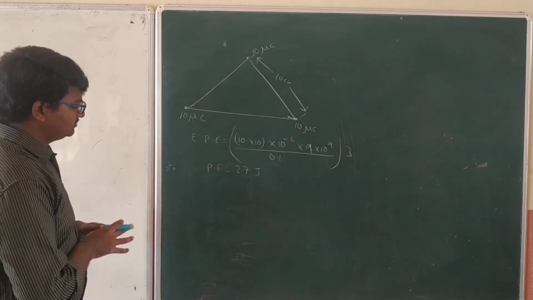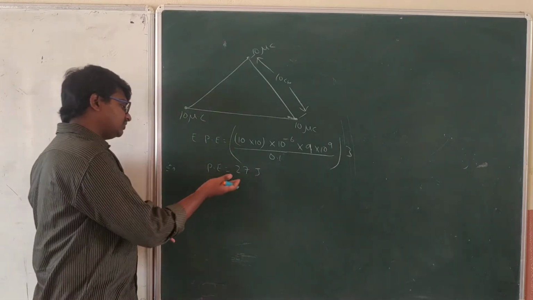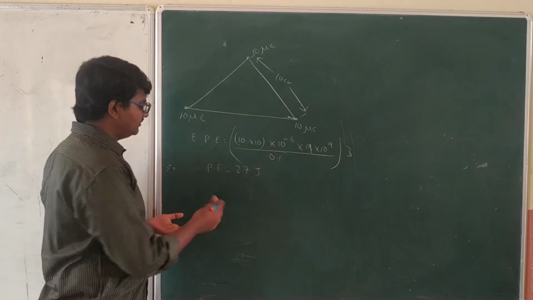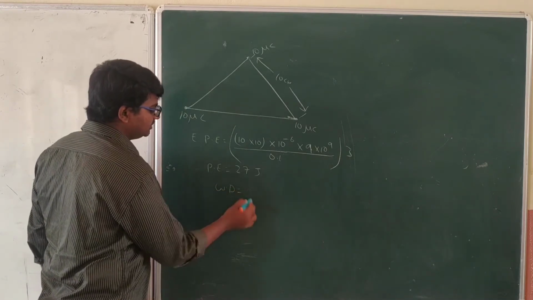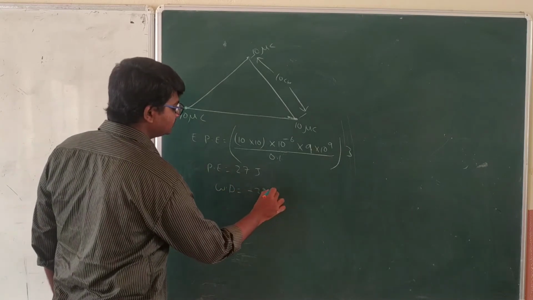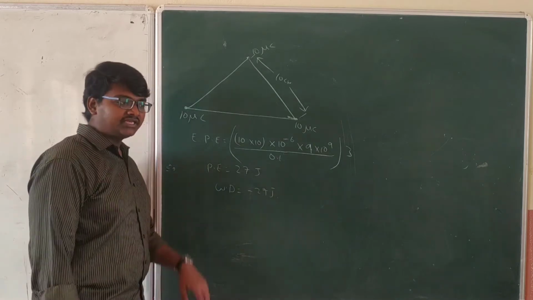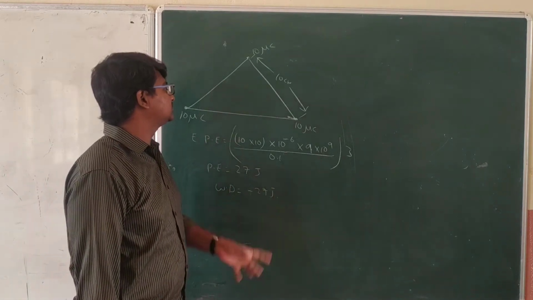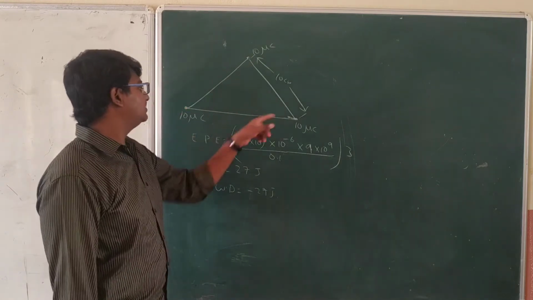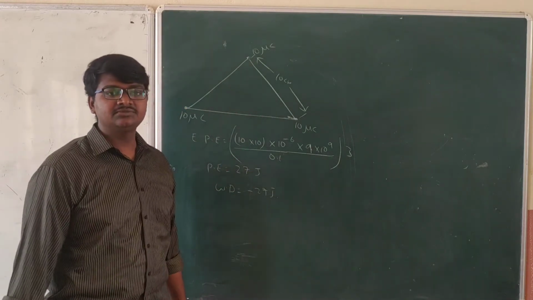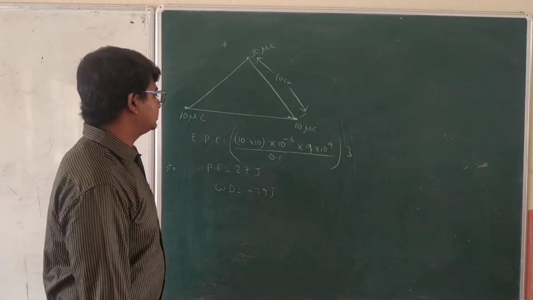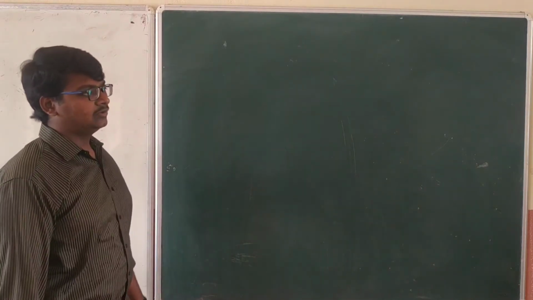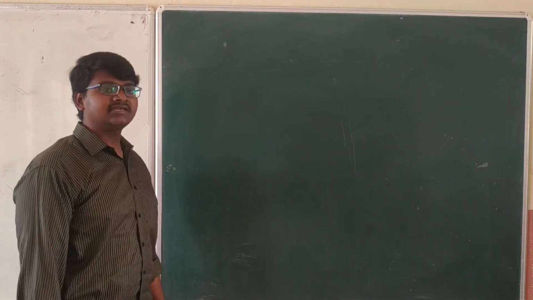If this has 27 joules of energy, then work done W is equal to minus 27 joules. That is the work you have to do on this system to take all three charges away to an infinite distance. Now let's discuss electric potential.